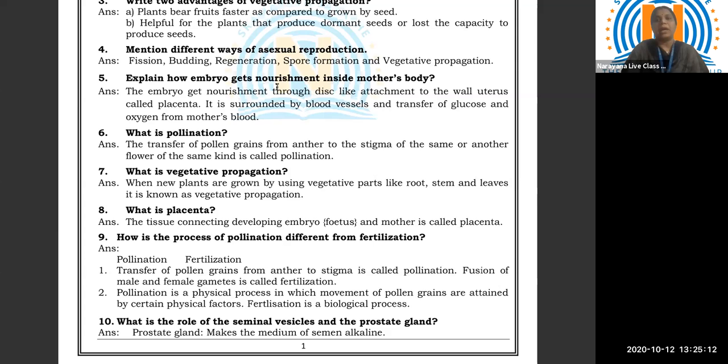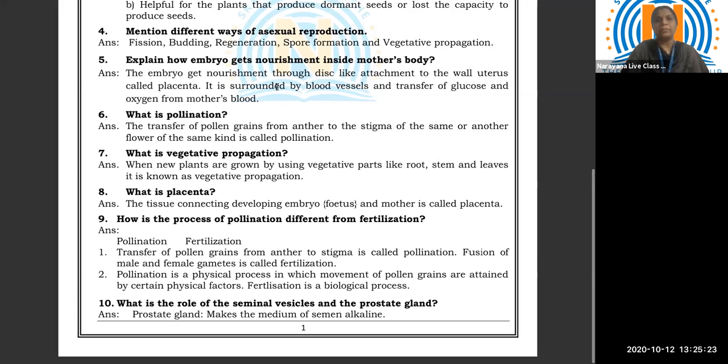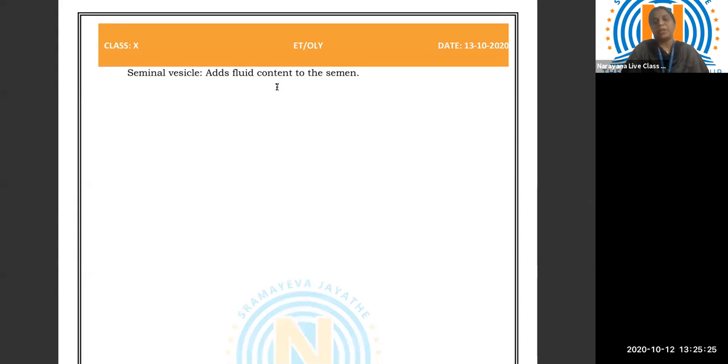Then 10th question, what is the role of the seminal vesicles and the prostate gland? The role of the prostate gland is to make the medium of semen alkaline. And the role of the seminal vesicle is to add fluid content to the semen. So this is the role of the seminal vesicle and prostate gland.